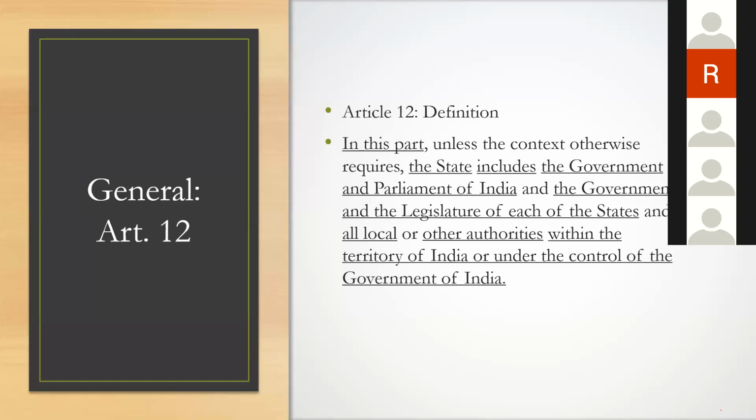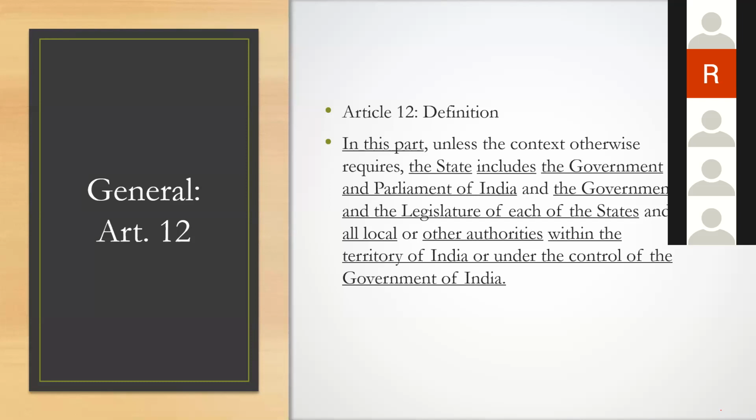Third is Government of the state. Fourth is legislature of the state. Local authorities, that is the fifth category. And the sixth category is other authorities. Now, the first 5 categories are self-explanatory. That is the union executive, union legislature, state executive, state legislature, and local bodies. Your local bodies include your Panchayati Raj system, entities, bodies, everything.